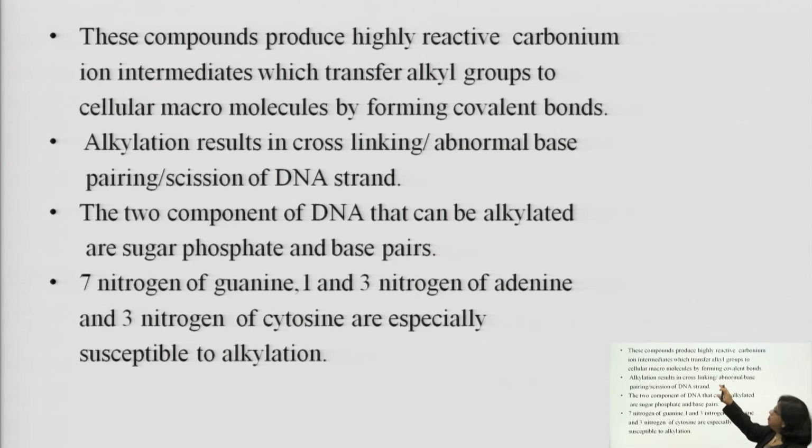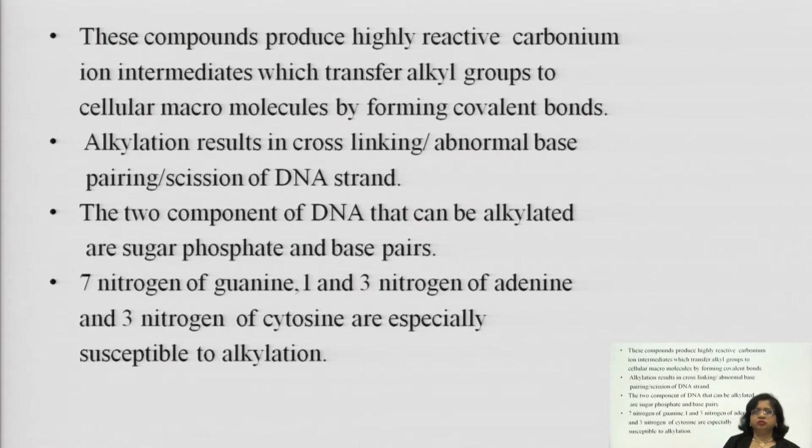Now, these compounds produce a highly reactive carbonium ion intermediate, which transfers the alkyl group to cellular macromolecules by forming a covalent bond. So, alkylation results in cross linking, abnormal base pairing or scission of the DNA strand, that is, cutting the DNA strand.